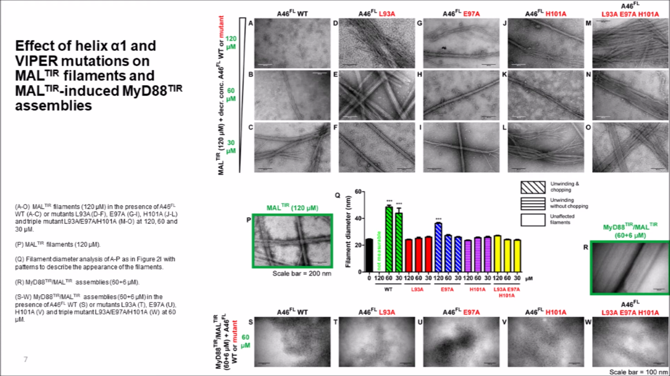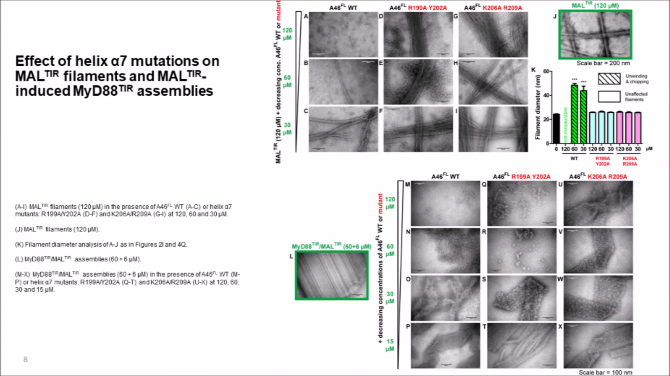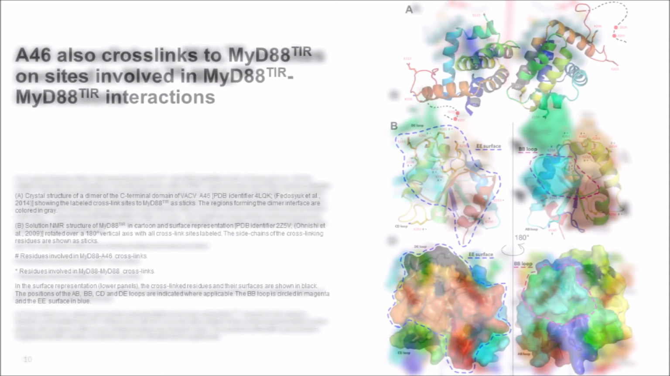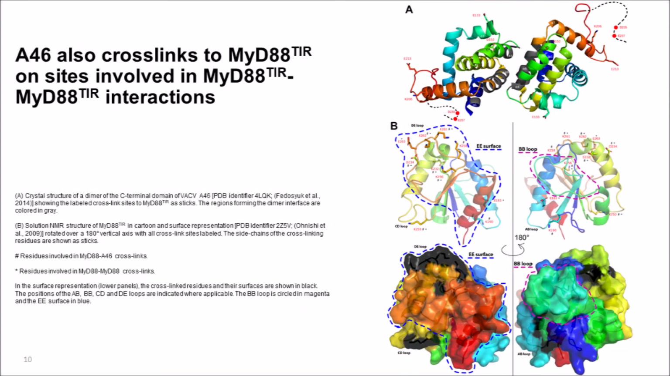On the other hand, both our alpha-7 mutants showed an abolished effect on MAL assemblies, whereas one showed an attenuated phenotype on MyD88 assemblies. Additionally, we cross-linked A46 to both MAL and MyD88 and found that A46 interacts with sites mainly involved in forming the intra-strand interfaces in both signalosomes, and that its C-terminal flexible region appears to play an important role in both cases.